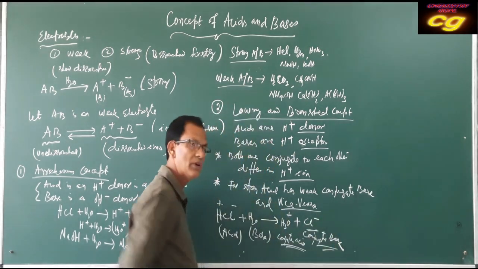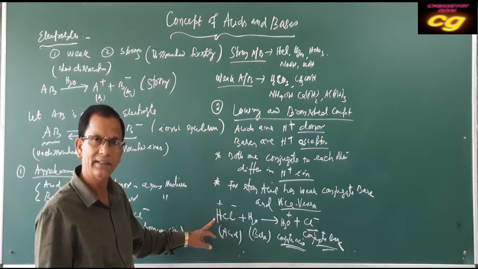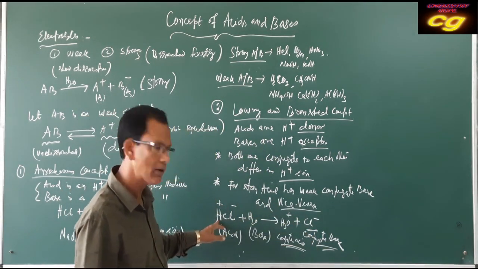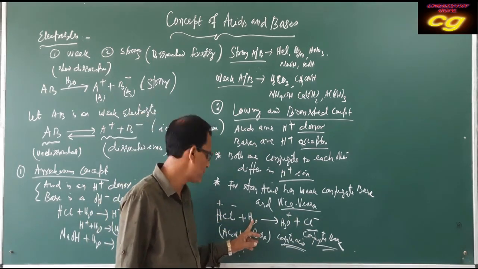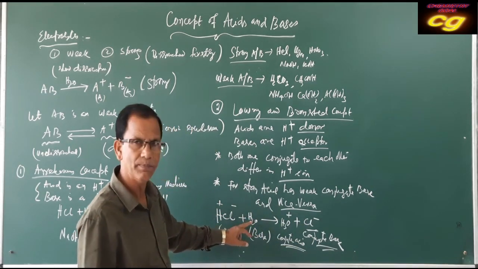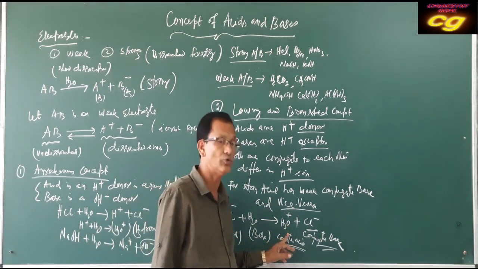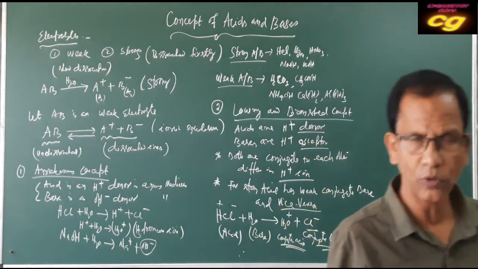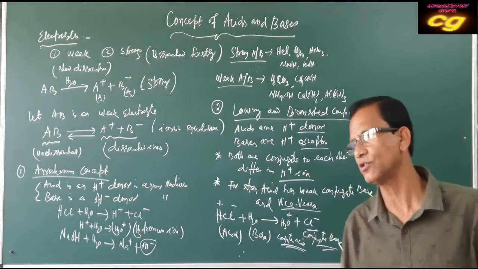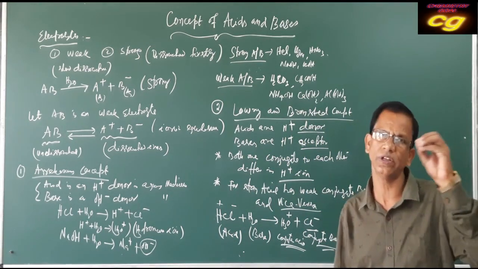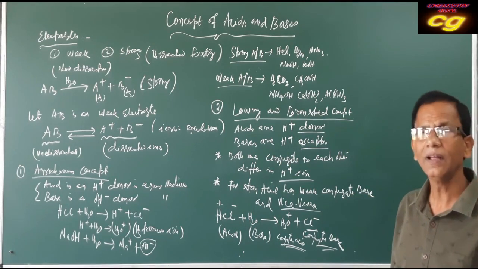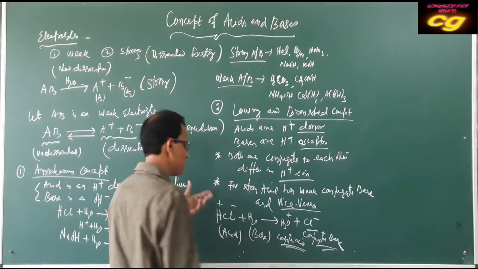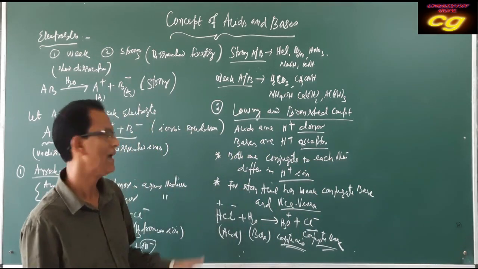So this is very important. For HCl, the conjugate base is Cl minus, because after losing H plus ion it can accept it again. Water is accepting H plus, that's why it is a base, and the substance produced is the conjugate acid. So the substance produced is conjugate to the substance from which it is produced.